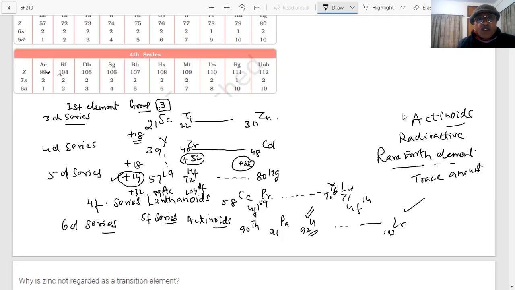So now you should get a feel of the transition elements. What are those? 3d orbital, 4d, 5d, the d subshell is being filled, students. And when you say f block, it means the f subshell is being filled, 4f and 5f. And the differences in these orbitals will make differences in their properties when we study them.